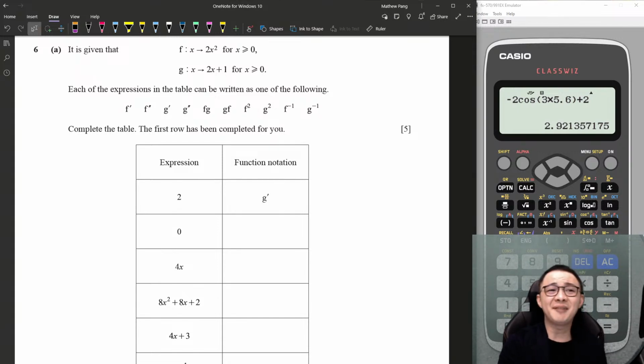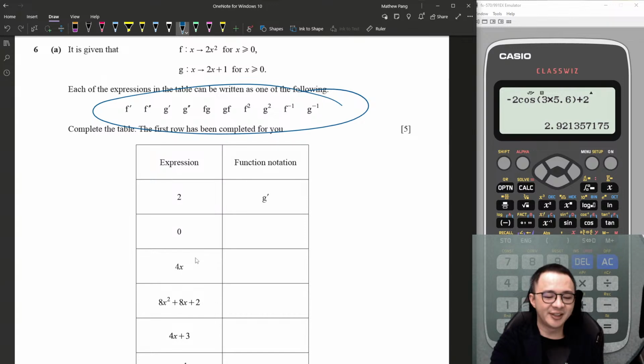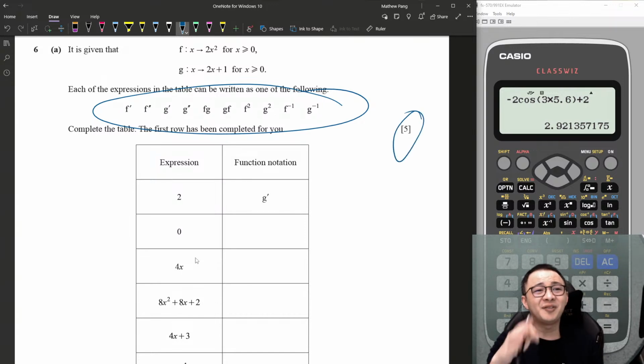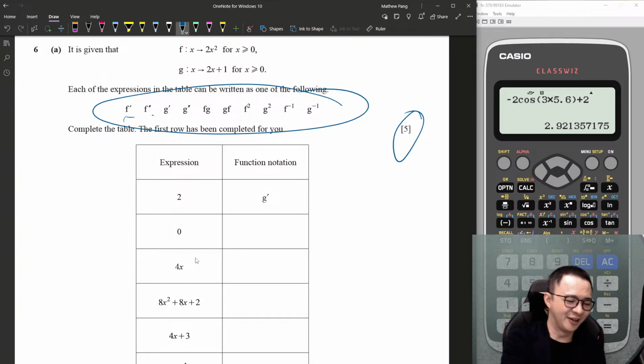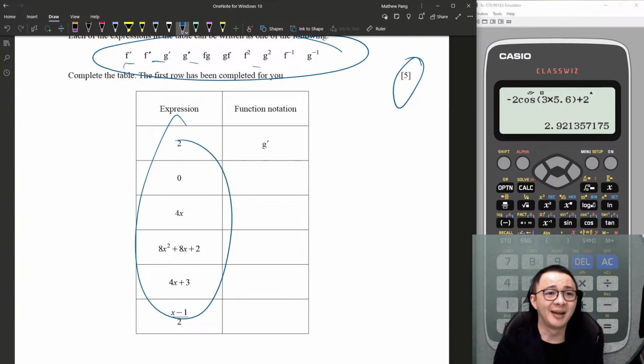This is the first time I see a question like this in an IG paper, because normally they ask you to solve the function, but this one they ask you to fill in the blank. They give you all the choices, so you can just choose which one is which and substitute into it. For this 5 mark, if you really have no idea how to do it, I will just ask you to do every single one, then find which one is the same as your expression, then fill in the blank.